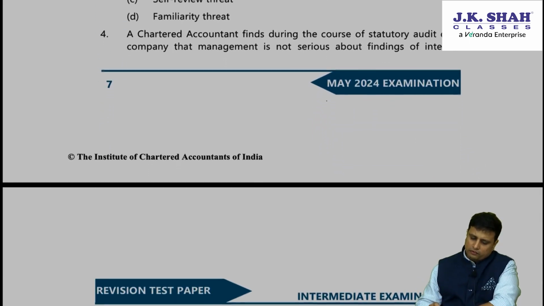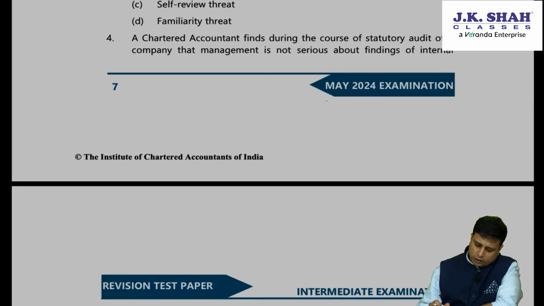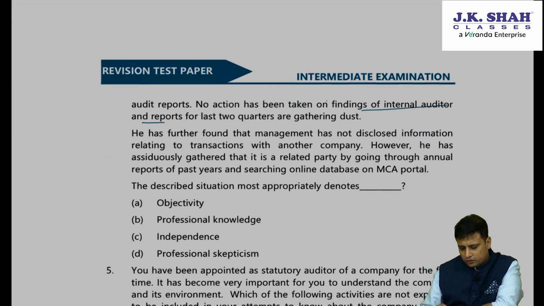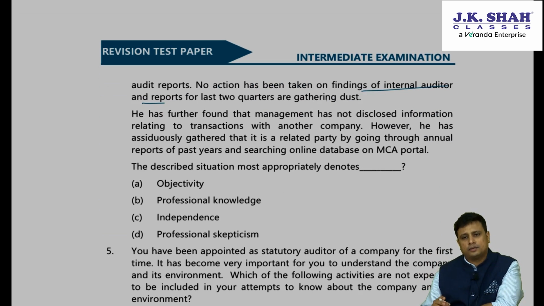A chartered accountant finds during the course of statutory audit of a company that the management is not serious about findings of the internal audit report. No action has been taken on the findings of the internal audit for the last 2 quarters. The reports are gathering dust. He has further found that the management has not disclosed information relating to transactions with another party.